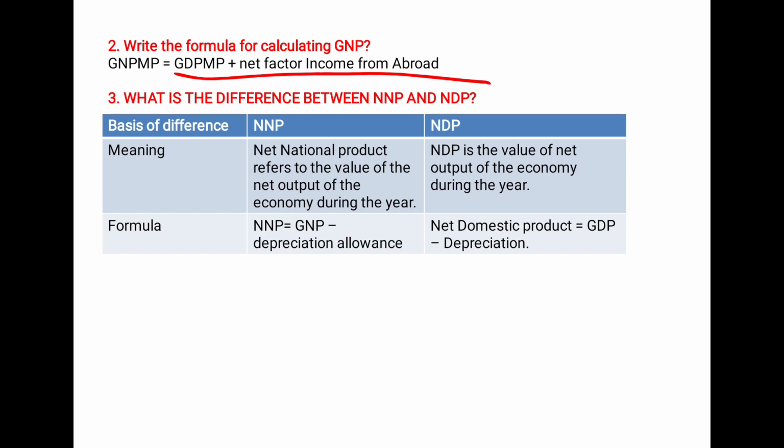What is NNP? Net national product refers to the value of the net output of the economy during the year. That is, after depreciation, whatever is being sold only is taken into consideration.